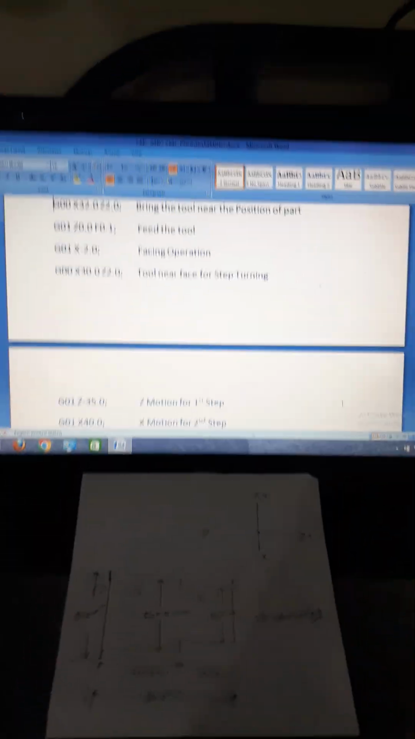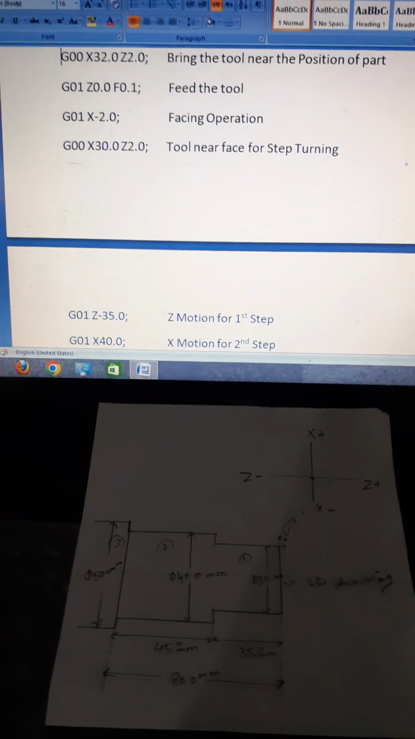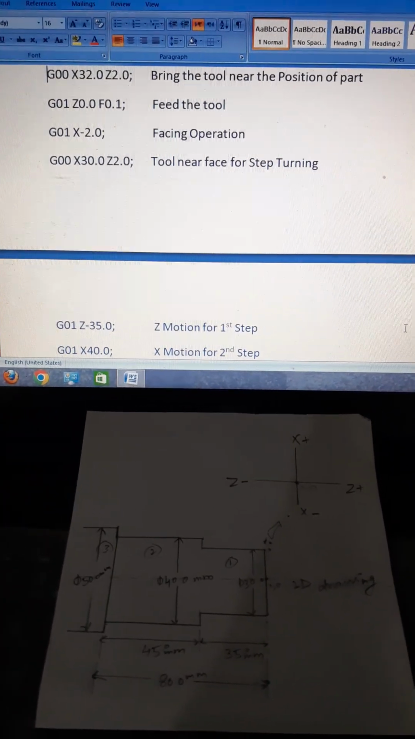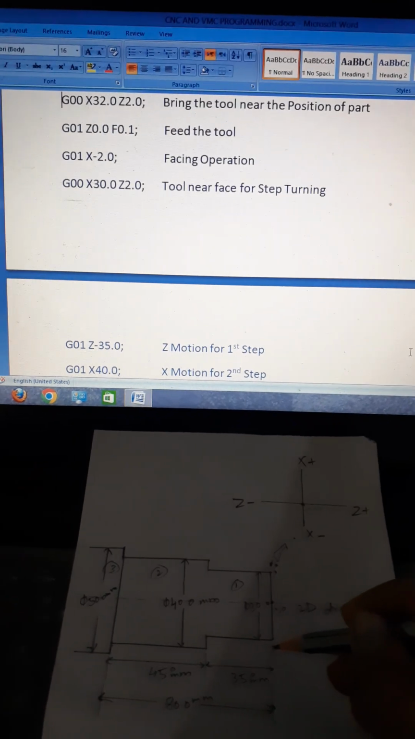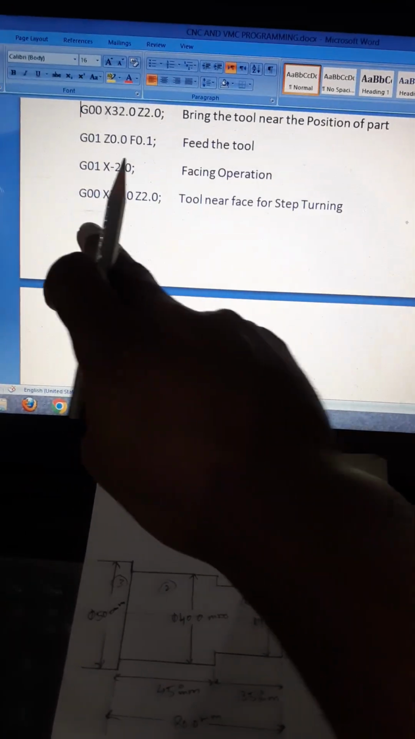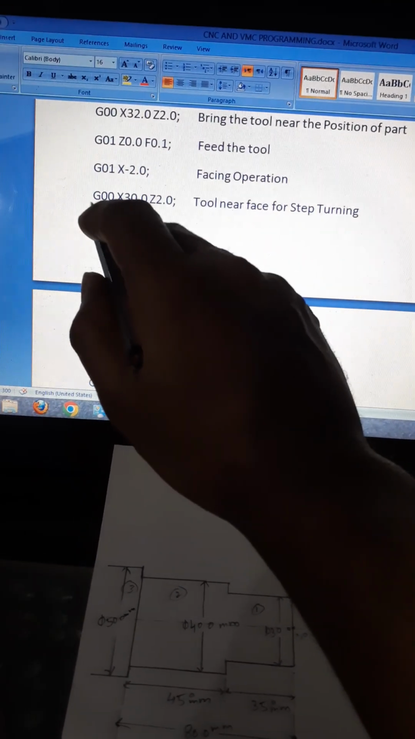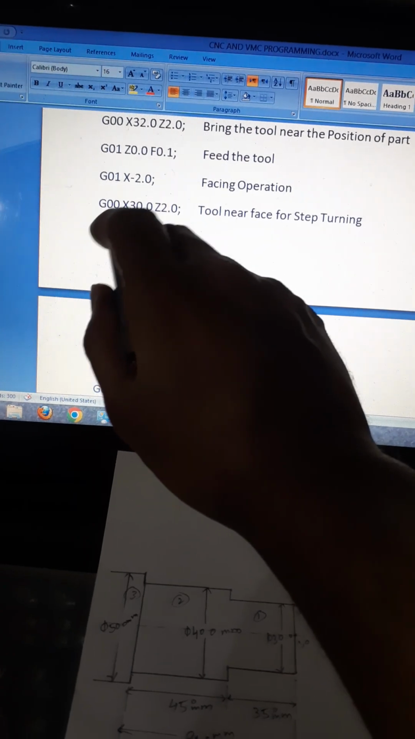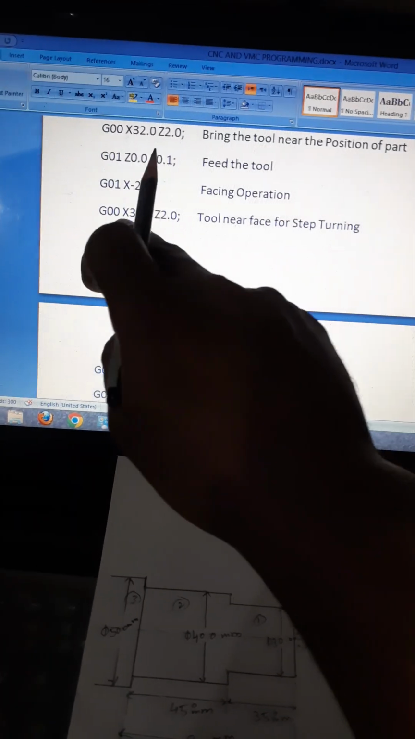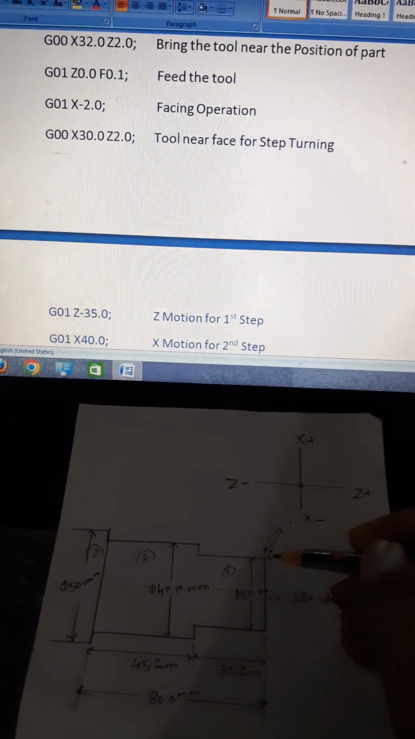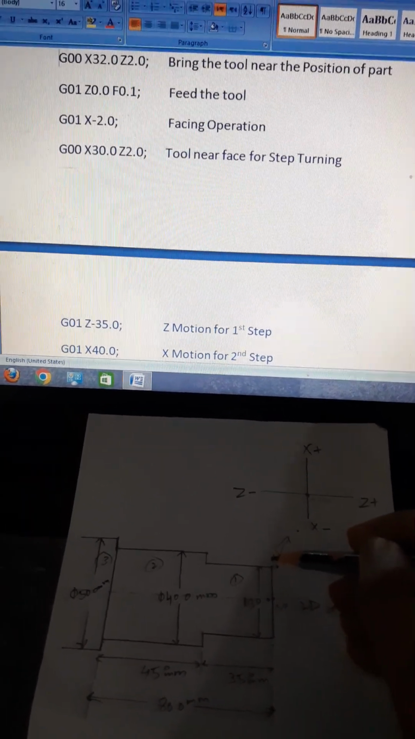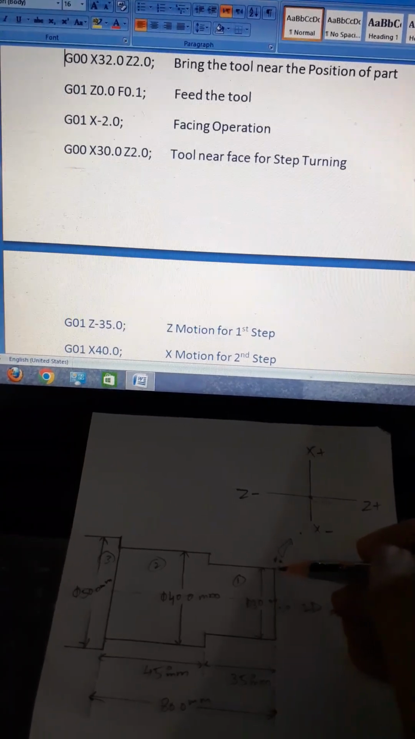Okay, now you see the step turning in the next line of block. This facing operation is completed, means now tool position is here. Now you see the next line of block, rapid mode, means point to point positioning or rapid move in free space, X30 Z2.0, tool near face for step turning, means now tool is here. You see the tool is here.